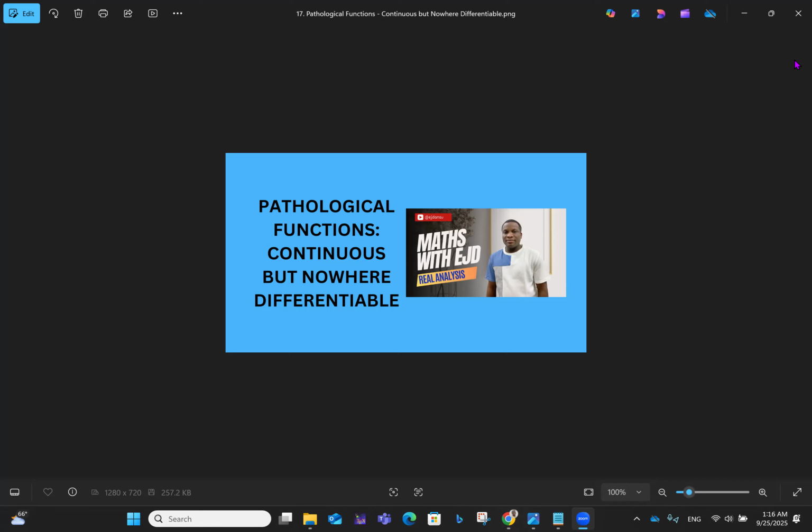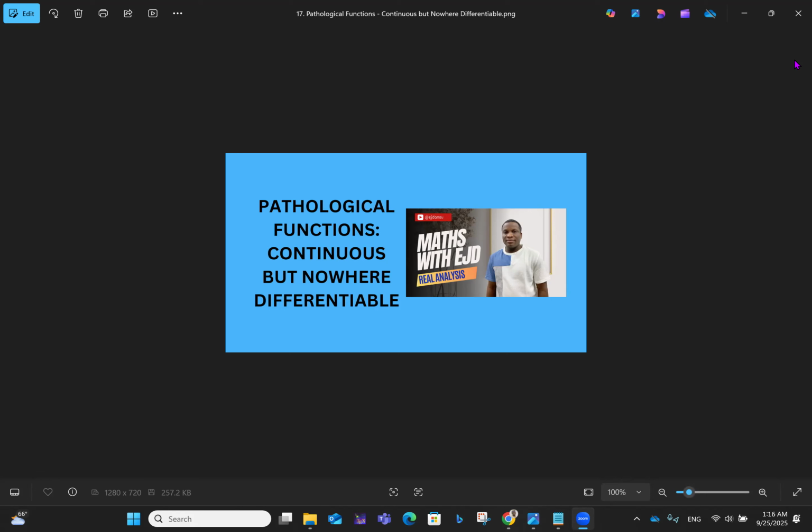Of course, the idea of pathology in this case tells you about functions that have some unexpected or unprecedented behavior, some strange behavior. The kind of pathological function we're looking at here is the continuous but nowhere differentiable functions.